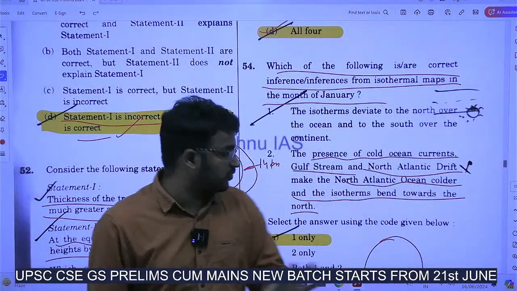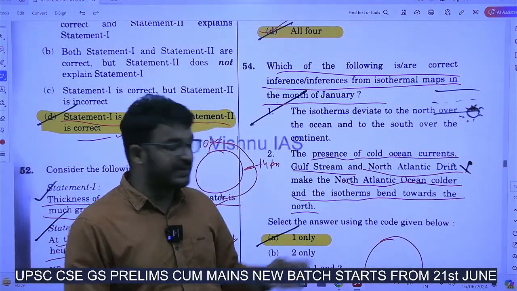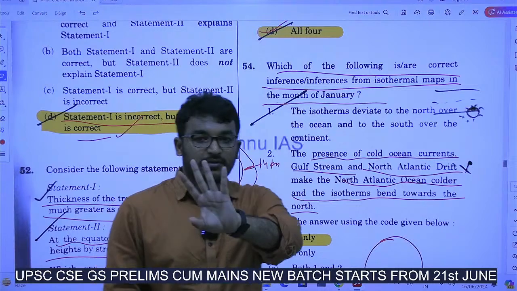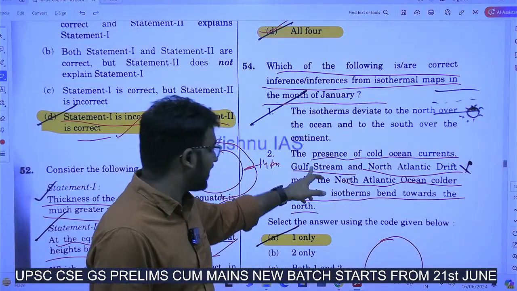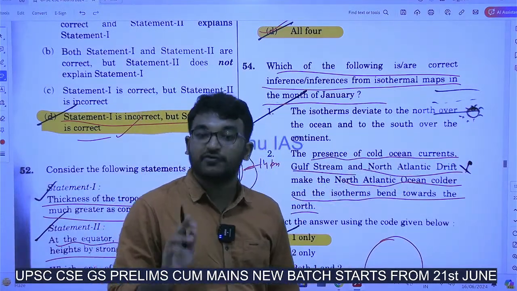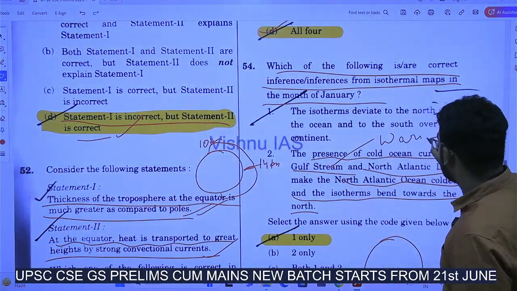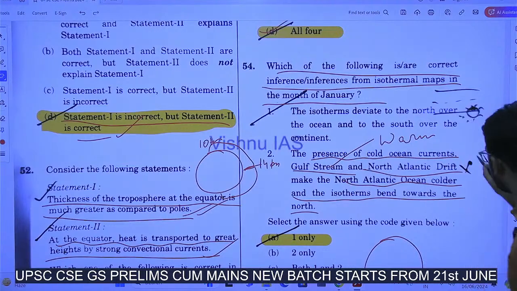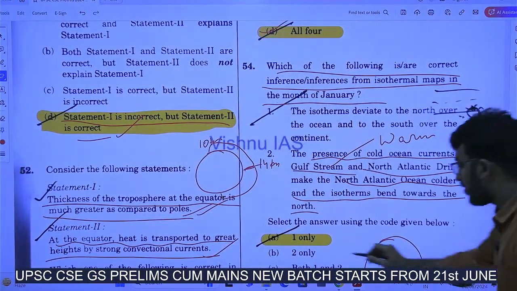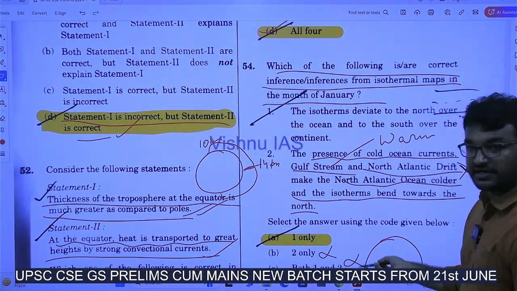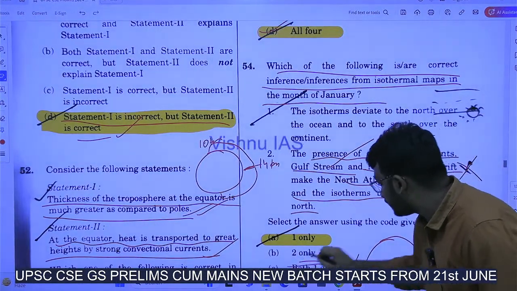Consider you do not know anything about isotherms bending towards north or south. But most probably you will know that Gulf Stream and North Atlantic Drift are warm currents. These two are warm ocean currents, not cold ocean currents, right? So this is wrong. These two statements are already ruled out, both 1 and 2.